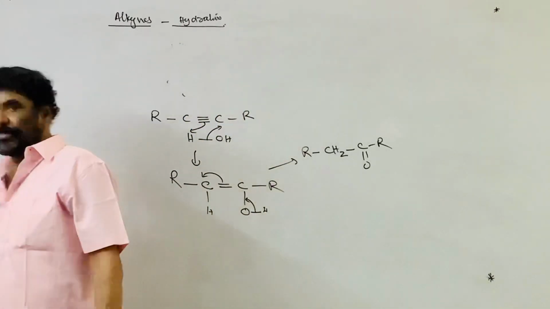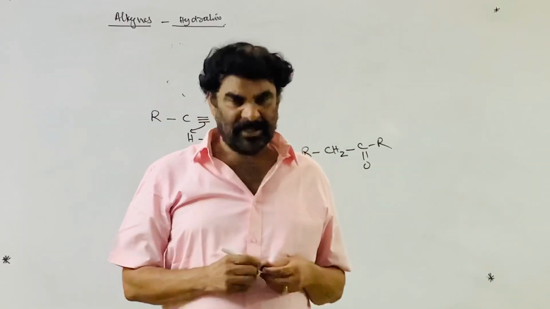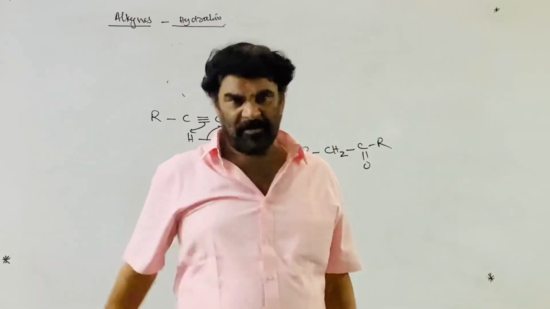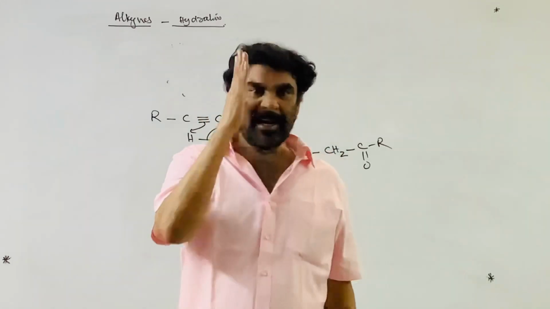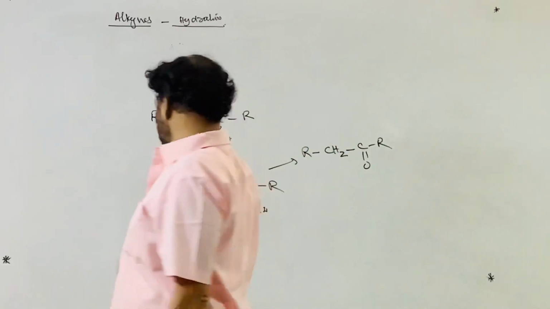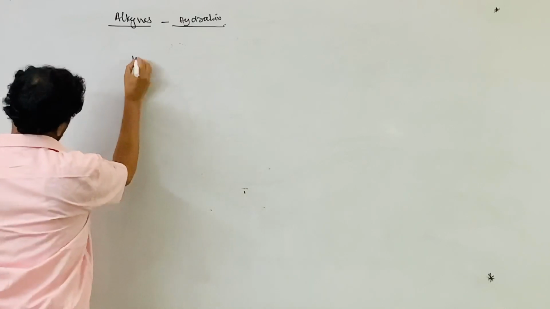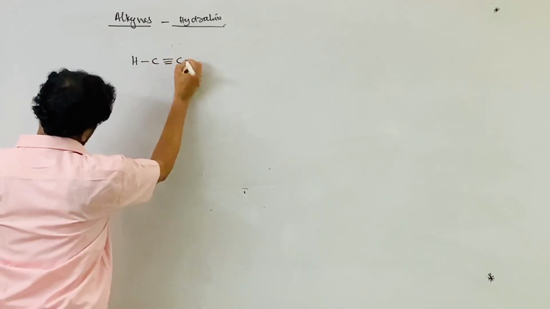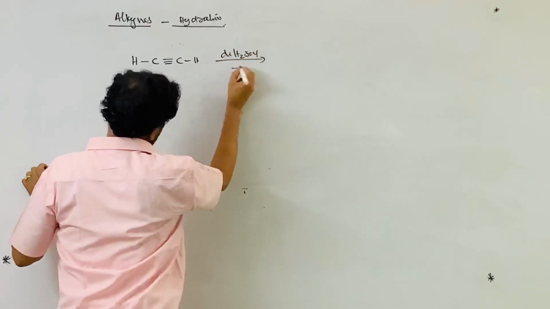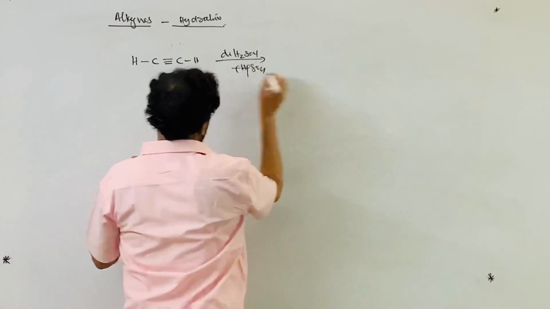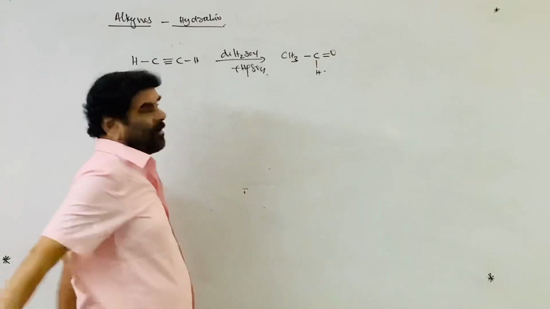So what is the statement? When an alkyne is treated with dilute H2SO4 in the presence of HgSO4, addition of a molecule of water takes place and a ketone is produced. Only acetylene gives the aldehyde. So this is a convenient method for the preparation of ketones. For example, if you take acetylene for this reaction, with dilute H2SO4 plus HgSO4, CH3, C double bond O, H, acetaldehyde is formed.